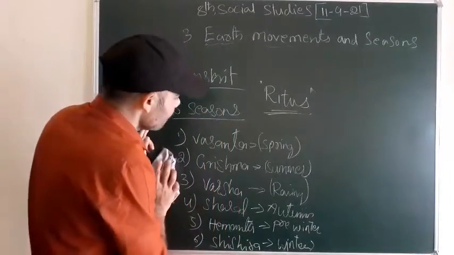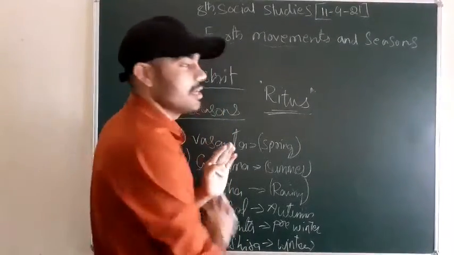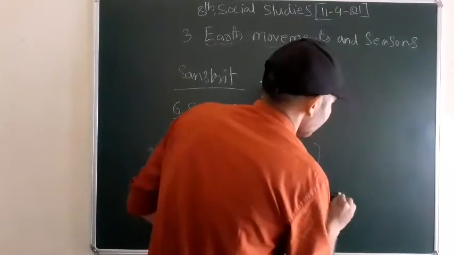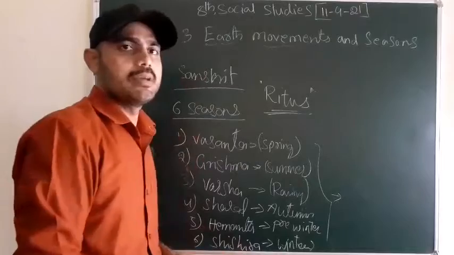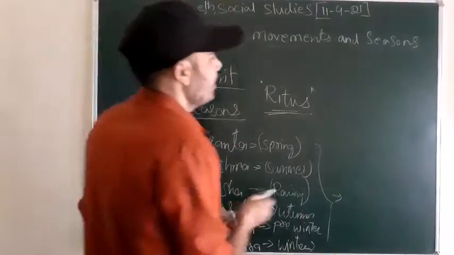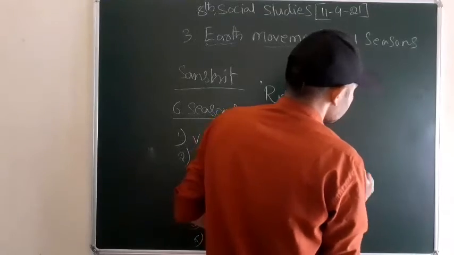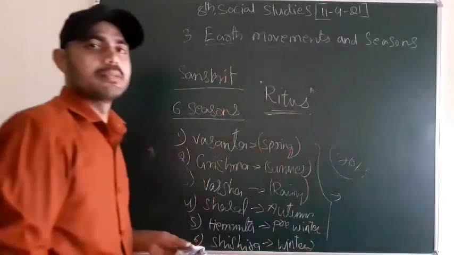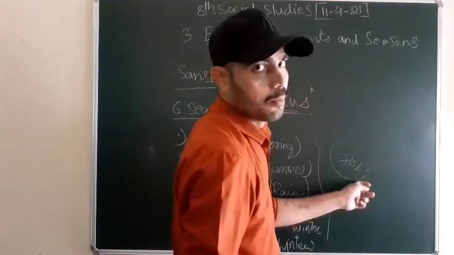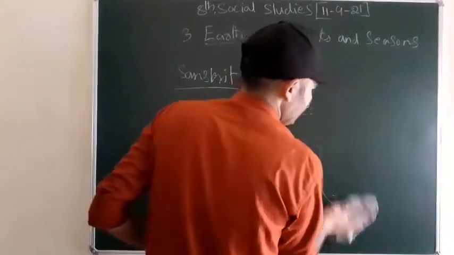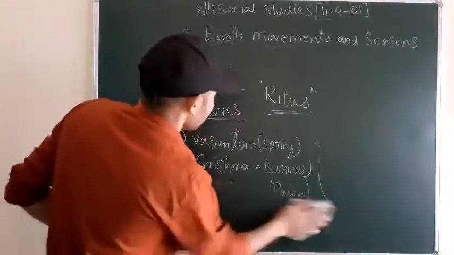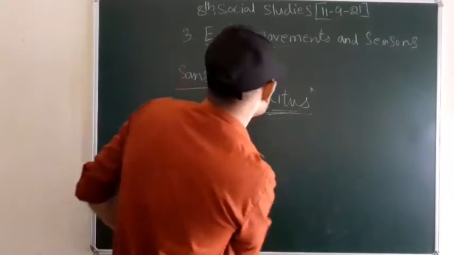See, each and every ritu has its own specialty. And all these ritus are related to agriculture. Why? Because India depends heavily on agriculture. Even nowadays, 70% of people are depending on the agriculture sector. This is our main sector for the big boost of the Indian economy, even in the 21st century, right? First we discuss Vasanta.